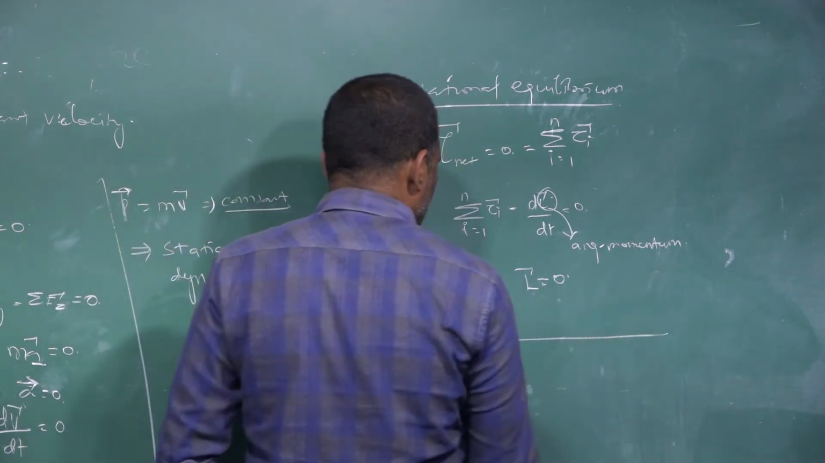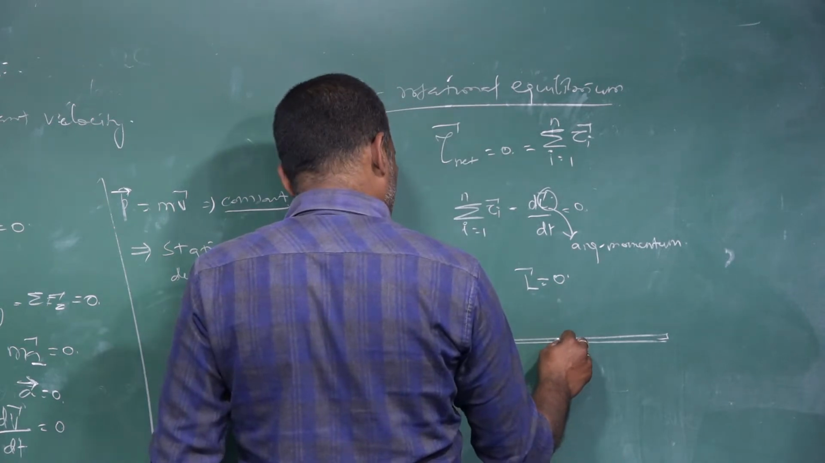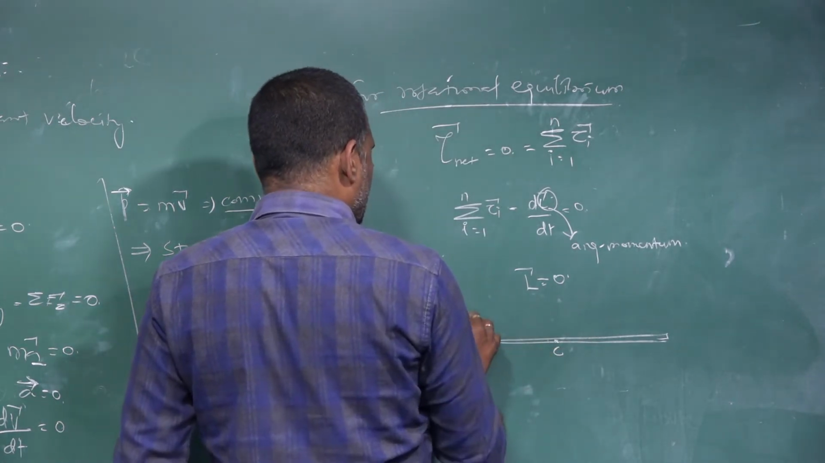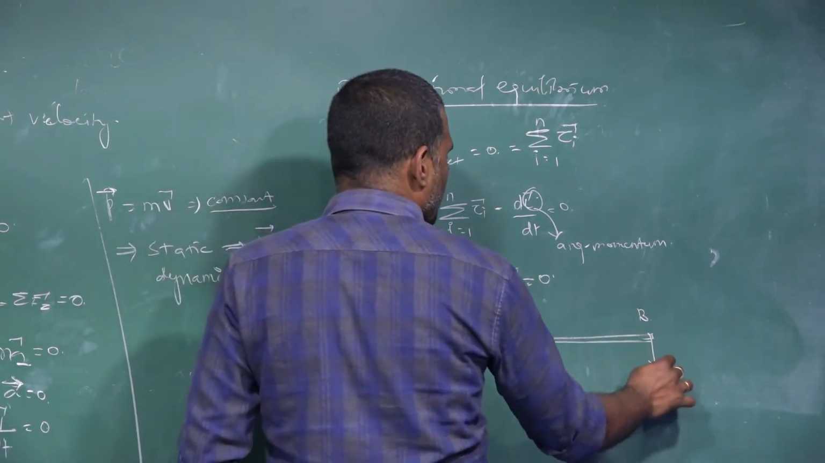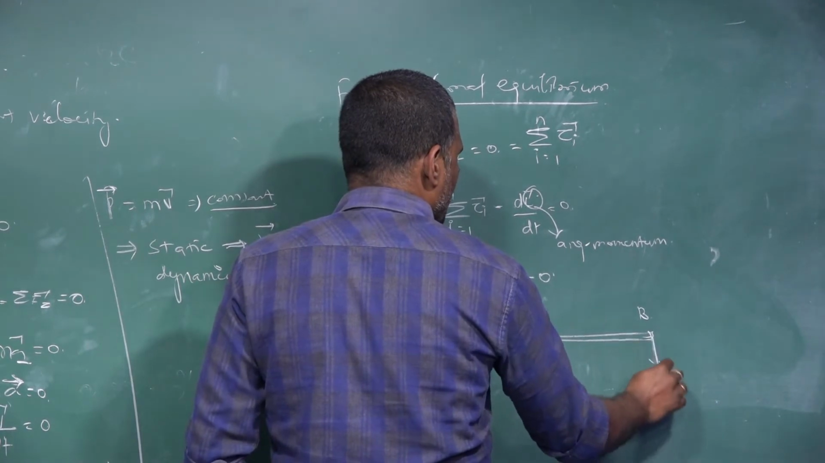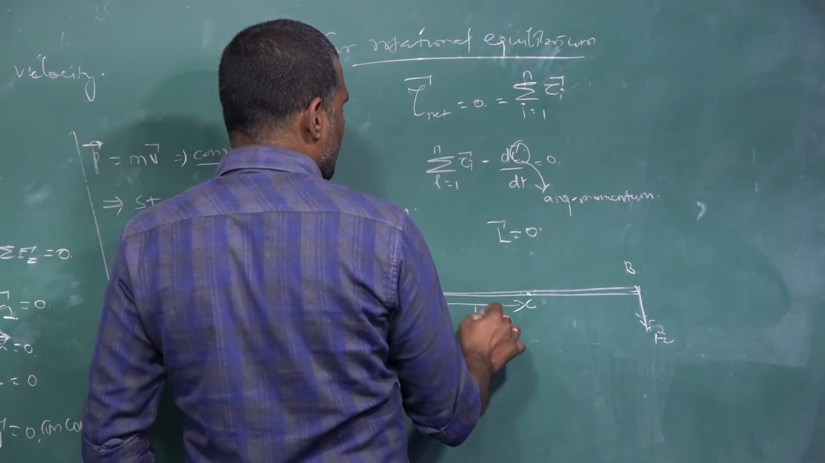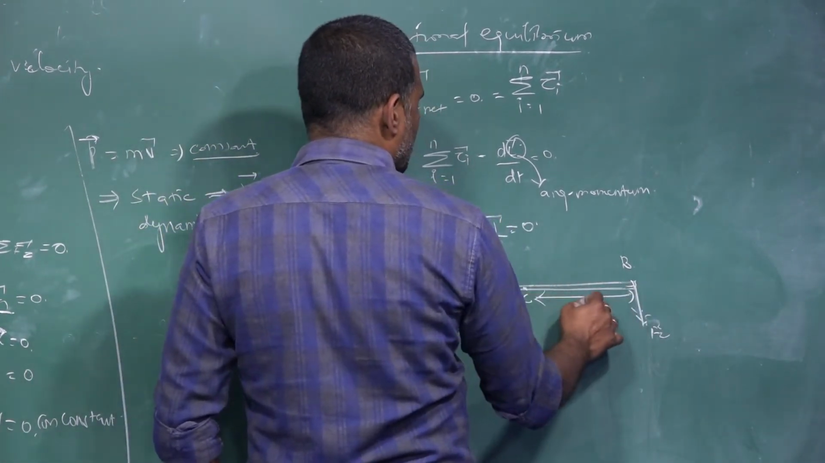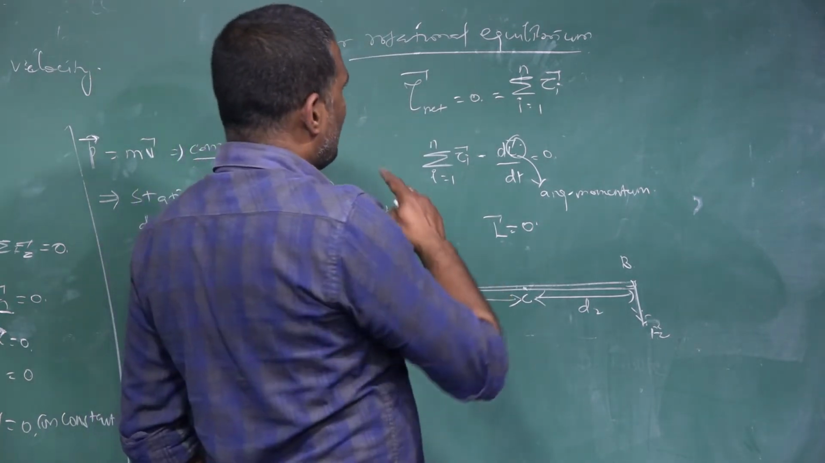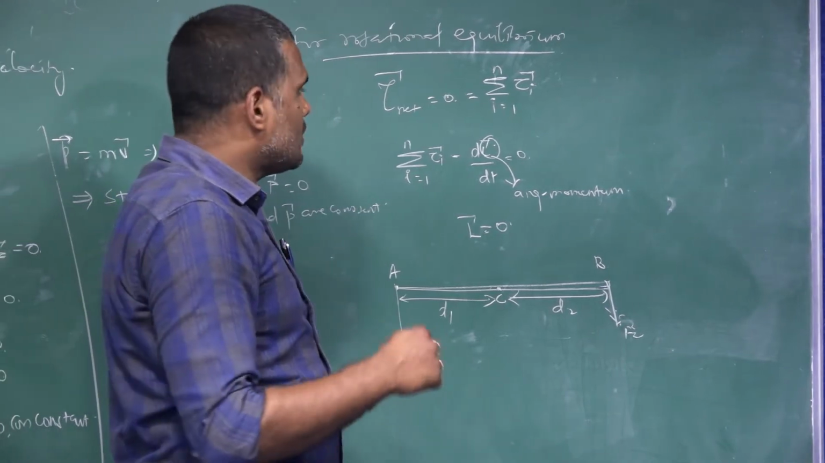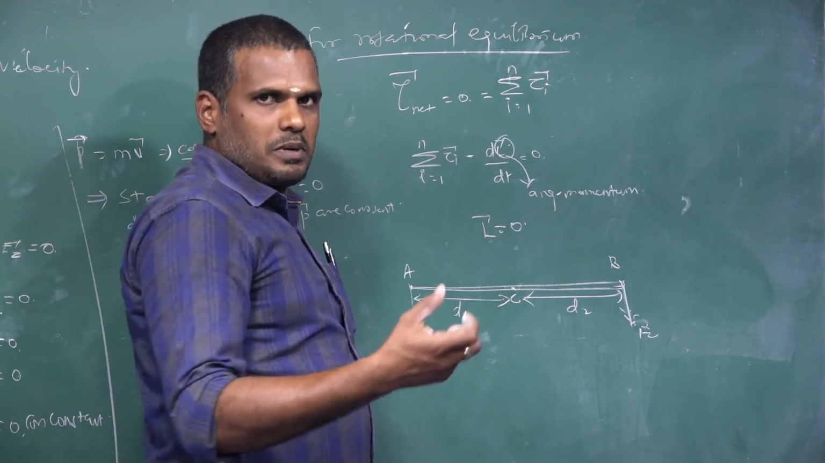Consider a light thin rod which is pivoted at some point, let us say C. The ends of the rod are A and B, and two forces, F1 and F2, are acting. The distance of the center from one end is D1, and the distance of the center from the other end is D2. While speaking about rotational equilibrium we are discussing the moments of forces, so we shall see how the expression arises.